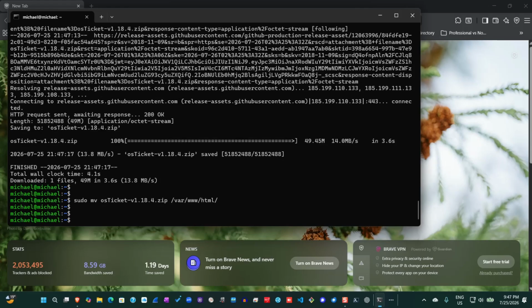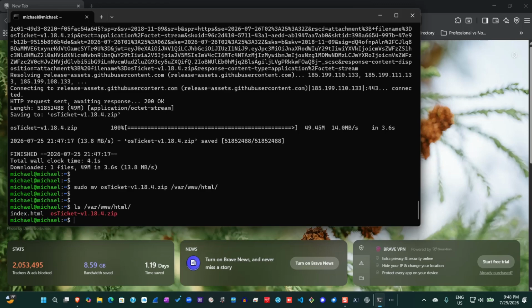Okay, so I can verify to see it's there. I'll bring out the command once again and verify if it is there. So by typing ls, so ls stands for list. So check that out. So you can see that the osTicket is already in that directory.